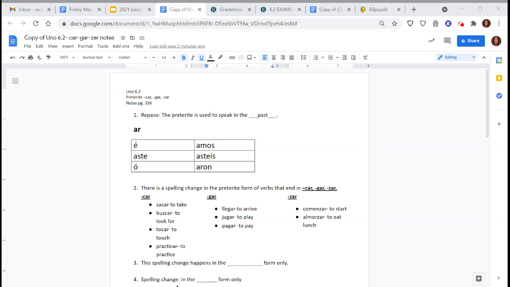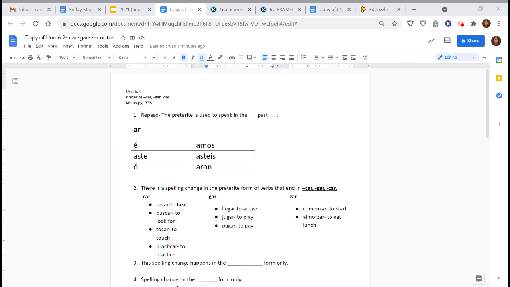So, the preterite tense, we have talked about this throughout the week. Let's just review what we already know. I already provided some of this information, so let's walk through it and then we'll talk about the new stuff that we'll be looking at today. The preterite is used to speak in the past, when we talk about past events. We've been looking at AR verbs. Our AR endings are a, aste, o, amos, astes, aron. We just take off our AR ending and put our new ending back on.